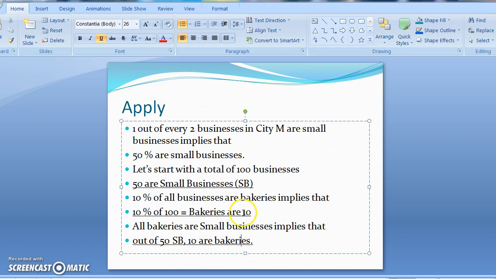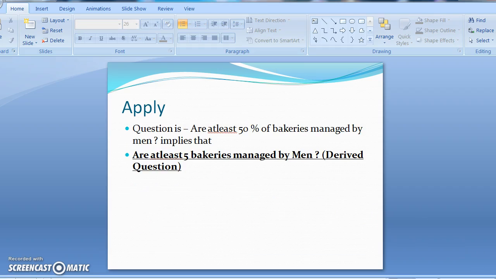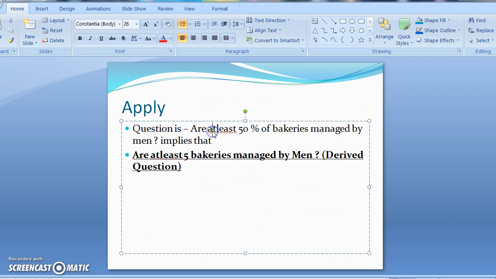Alright, so the 10 bakeries are all small businesses. Now we have really broken it down, we have all the data. Now let's look at the question. Are at least 50% of the bakeries managed by men?